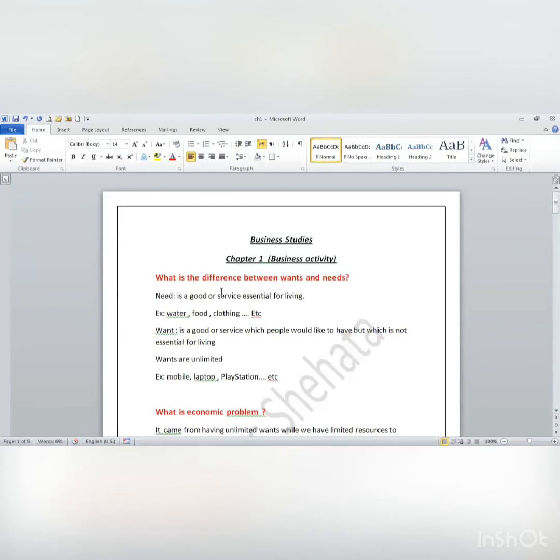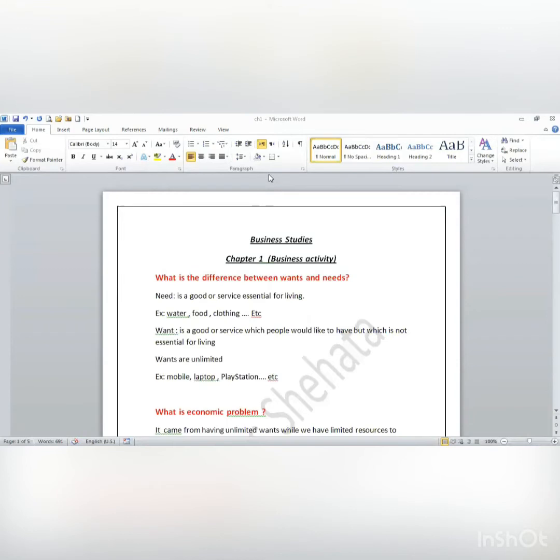Okay. In studying business, we will start with a very small piece of information, and most of you actually knew it before in social studies, which is the difference between wants and needs. I want to know what's the difference between wants and needs. Needs are goods or services that I would like to have and which are very essential for my life.